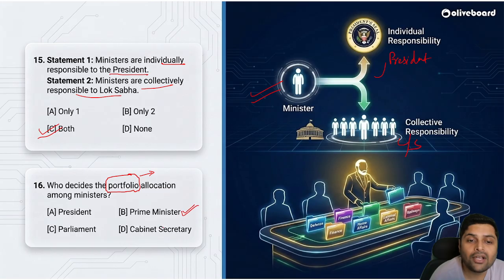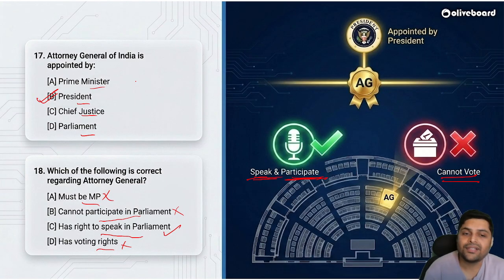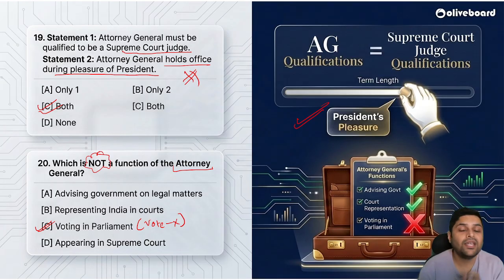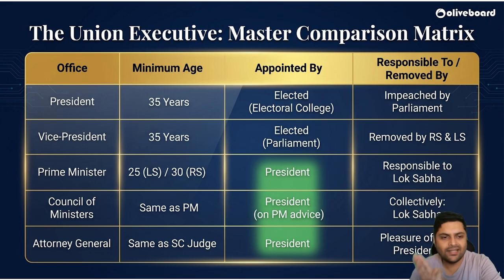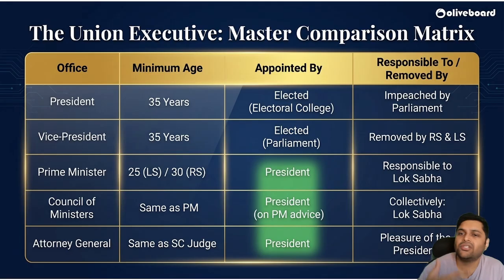Okay. Portfolio allocation is done by Prime Minister. Ministers are individually responsible to the President. Attorney General is appointed by President. Attorney General must be qualified to be a Supreme Court judge, his tenure is at the President's pleasure, and he cannot vote in Parliament. Okay, here I have brought a simple table for you. Take a screenshot of it. It is a table summing up many things like minimum age, who is appointed by whom, responsible to or removed by, and the offices are President, Vice President, Prime Minister, Council of Ministers, and Attorney General.